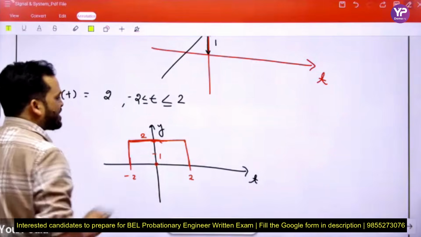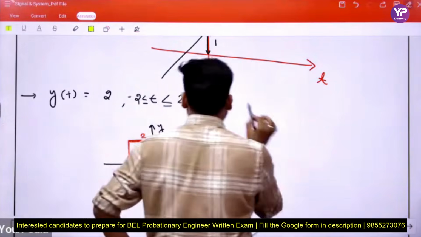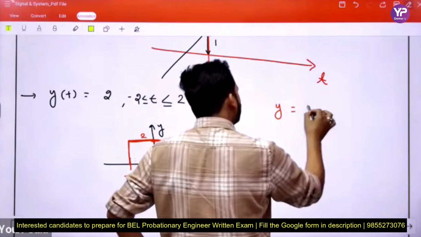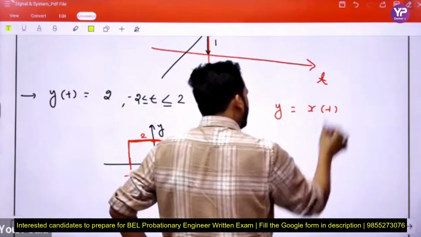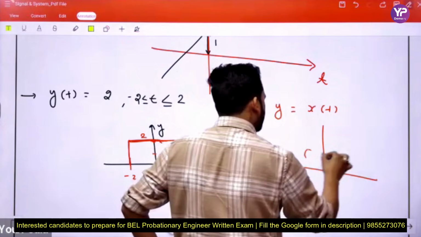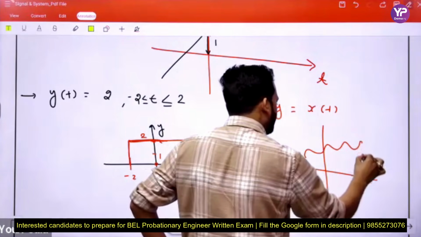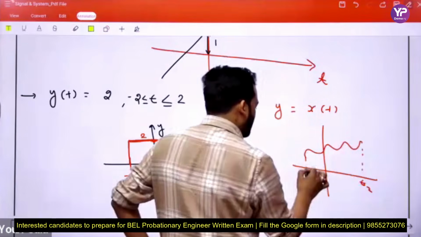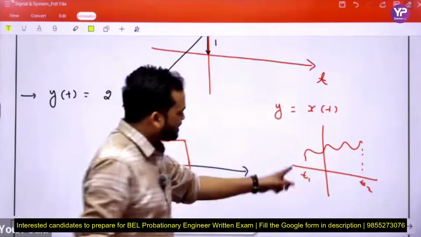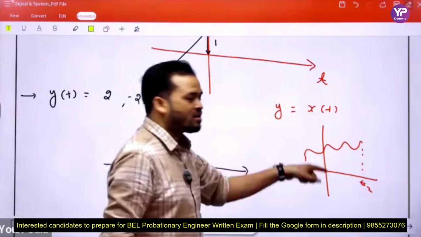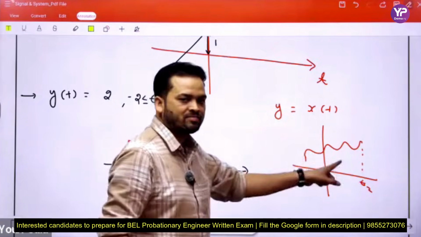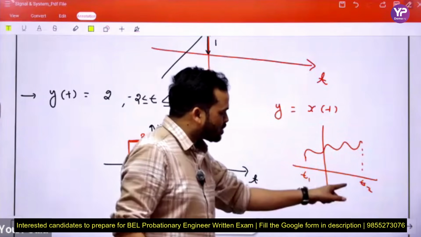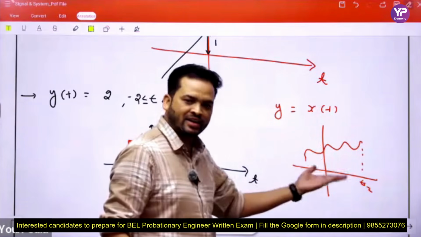Okay, if we consider another example, beta, y equal to, in general, x(t), and the plot of x(t) is given like this, with this time t2 and this time t1. Between these times, x(t) follows that curve, and between t1 and t2, x(t) has some finite value.